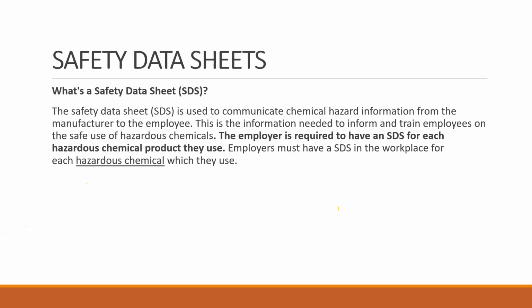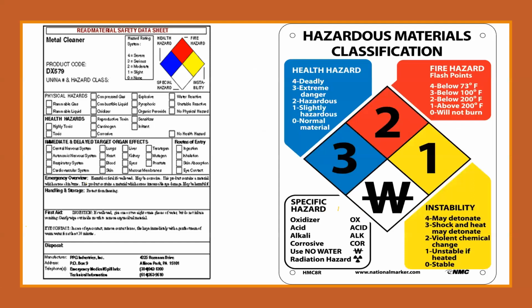Now I will show you one example of MSDS, how it looks. You can see this is the MSDS, on your left side. Can you see this colorful diamond? Yes, everyone can see this.